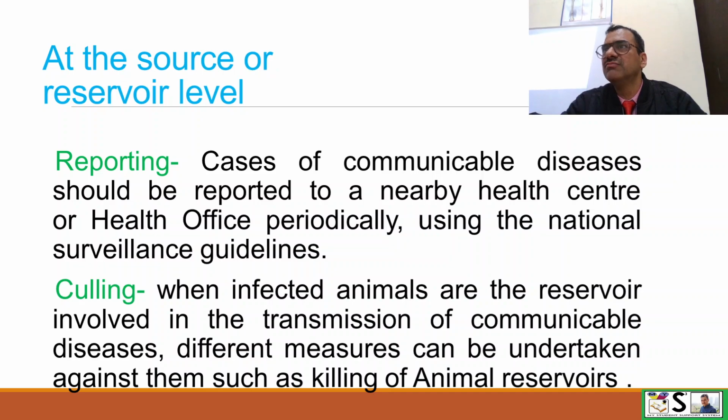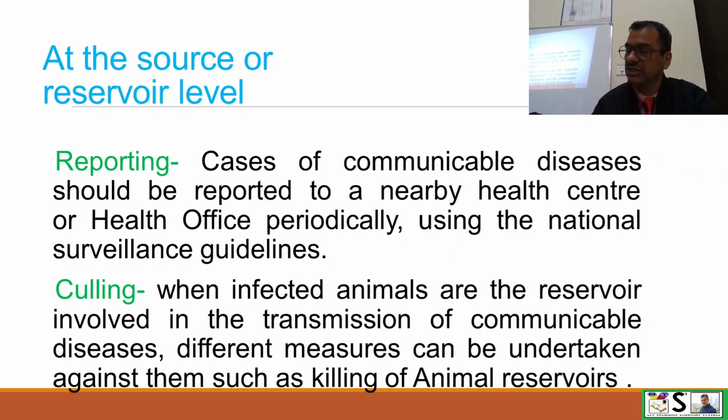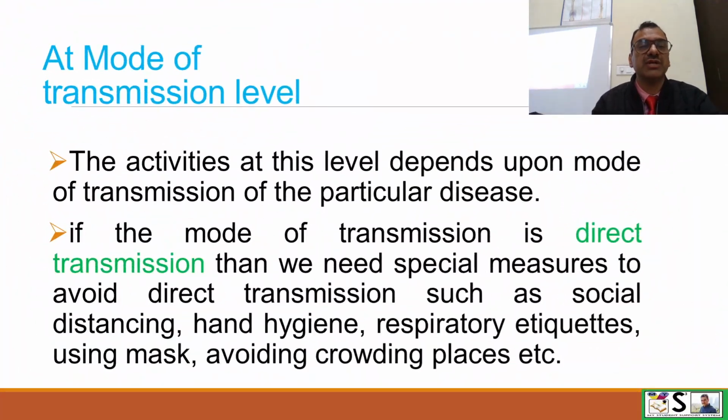For example, in case of bird flu, mass culling is done for hens and other birds. Also a measure to prevent communicable diseases especially. So these are the measures which we apply at the source level. So 5 points we can write at the source level.